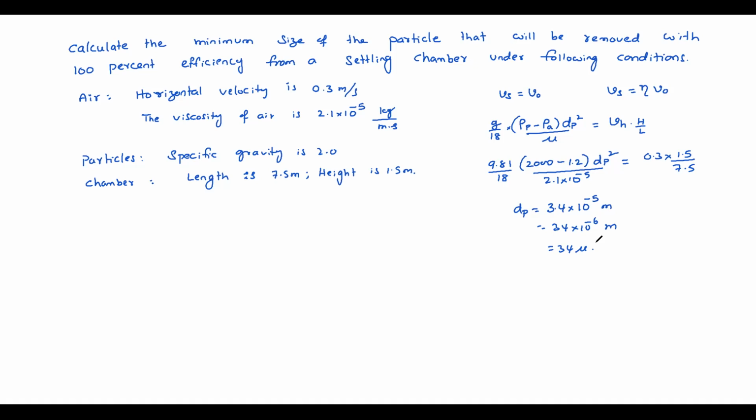Next. This is about settling chamber. It's similar to our sedimentation tank, nothing different. The same formula can be used, but instead of kinematic viscosity we converted into dynamic viscosity, and here instead of rho W, rho A will be there, because the fluid is air.